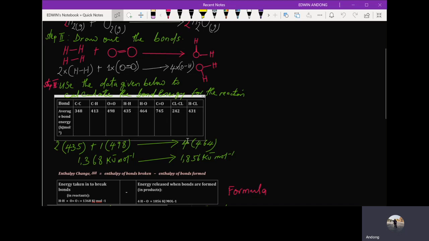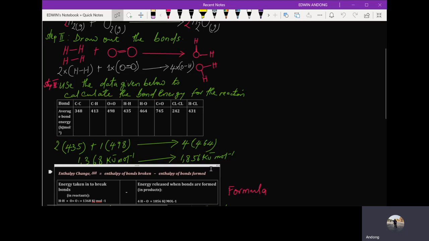If we go to the products, it is 4 times the O-H bond. And the O-H bond is what? It is 464. When we do that, the total energy that is released when bonds are formed is 4 times 464, which will be 1856.